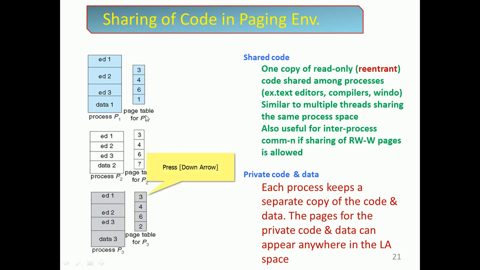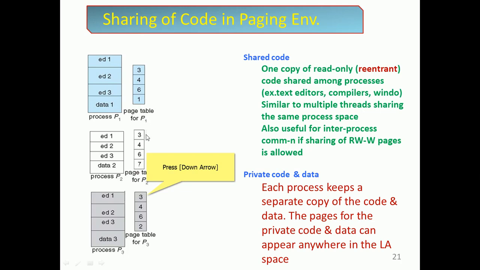Similarly process P3 has its editors. You can observe editors 1, 2, 3 are in all processes, and the data is different: data 1, data 2, data 3 respectively. In the page tables, ED1 has the same page frame, frame 3, in all processes.